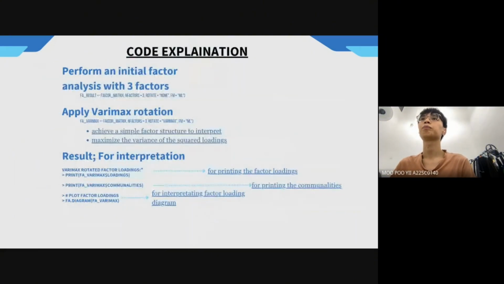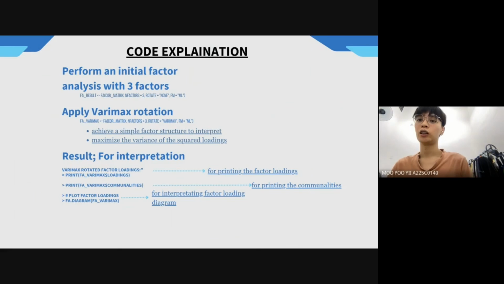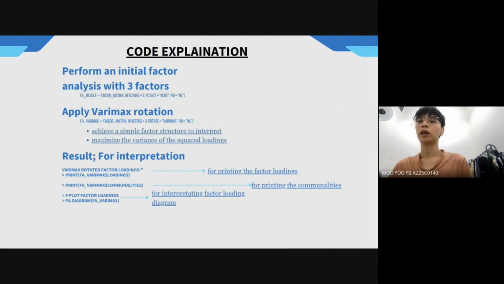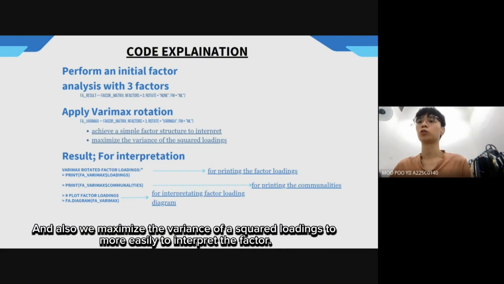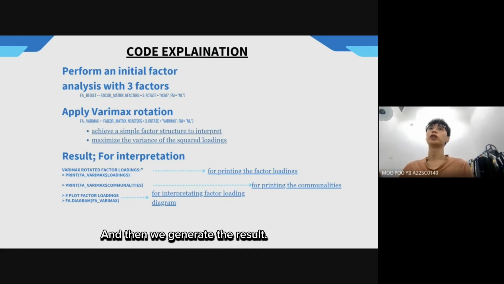Next. Then we're going to apply the varimax rotation to perform the factor analysis. The purpose of varimax rotation is to achieve a simple structure that is easy to interpret, and also to maximize the variance of the squared loadings to more easily interpret the factors. Last, we're using the fa.diagram to interpret the factor loadings, and then we generate the result.